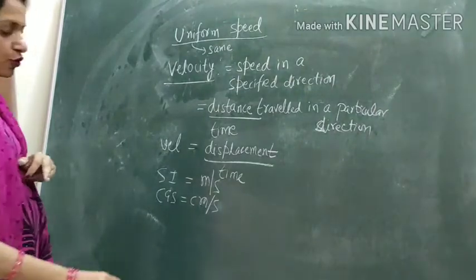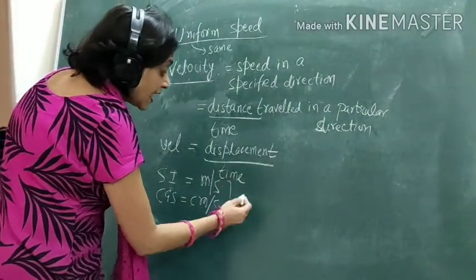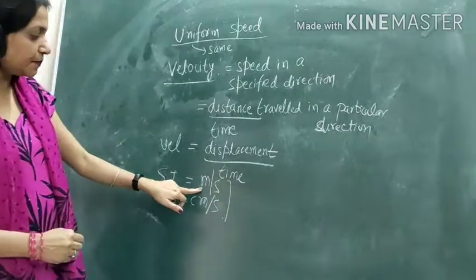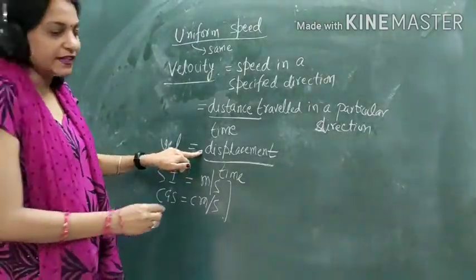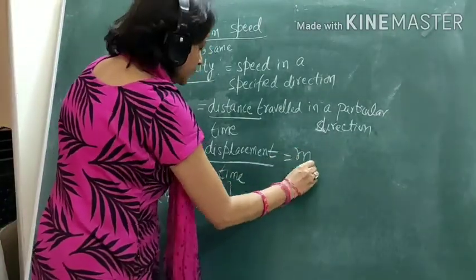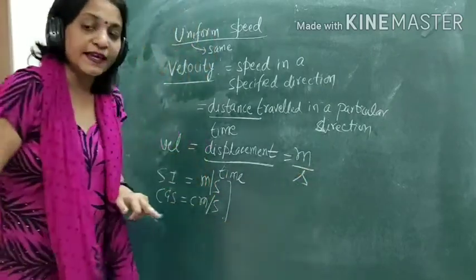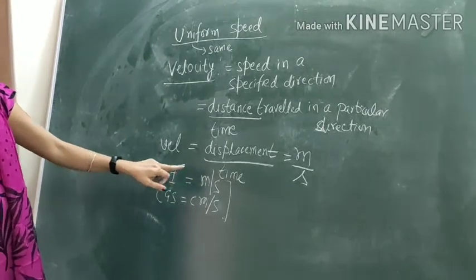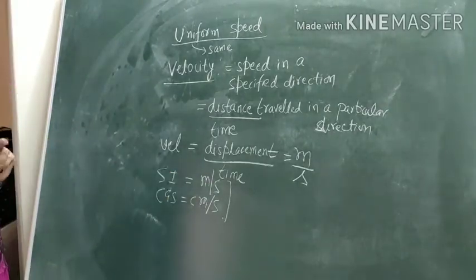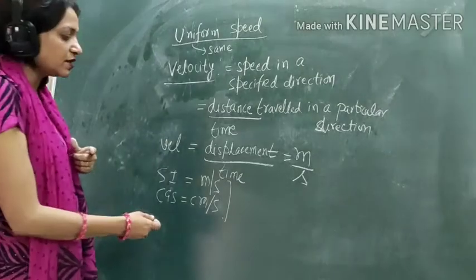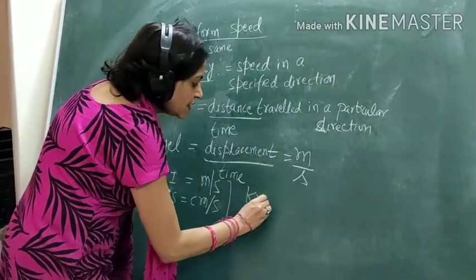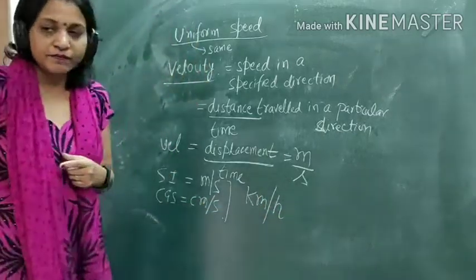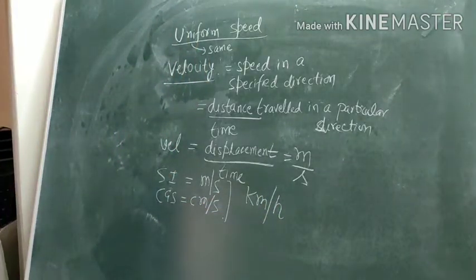If we have to use larger units, how did it become meter per second? Because displacement is measured in meter, time is measured in second, right? That's how the units of velocity or speed are both the same, which is meter per second. But if we have to use the bigger units of displacement or distance, then it is kilometer per hour. The bigger units of speed or velocity are kilometer per hour.